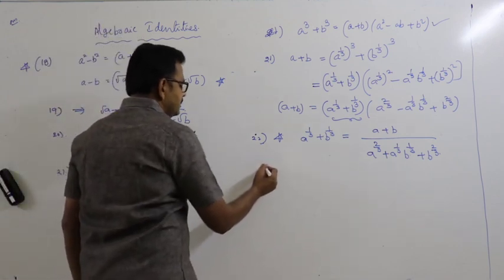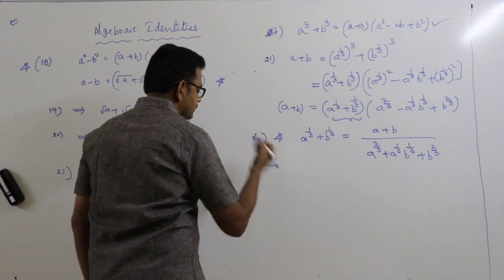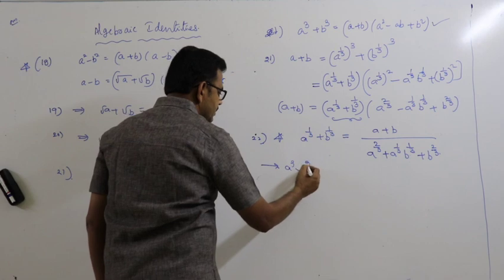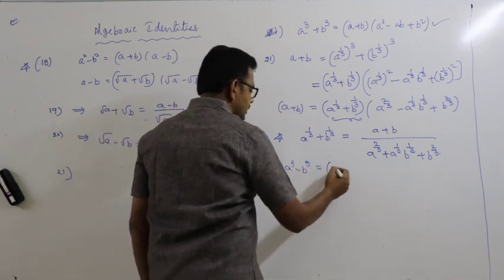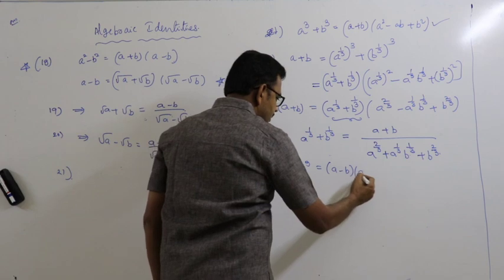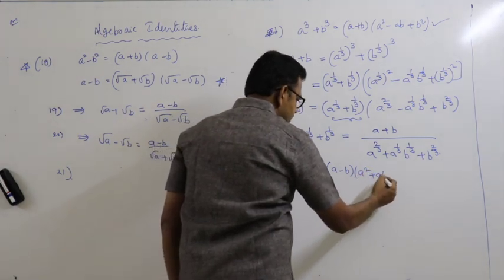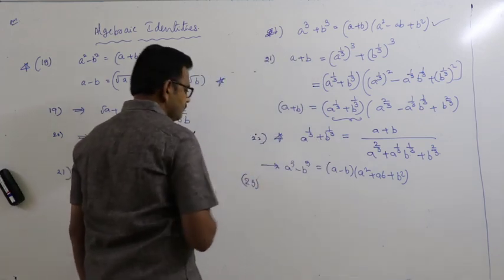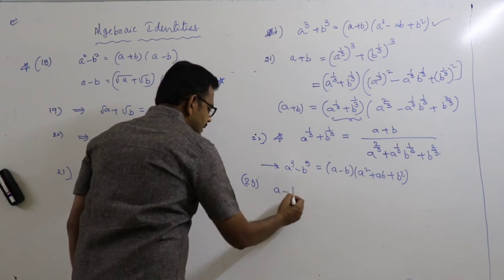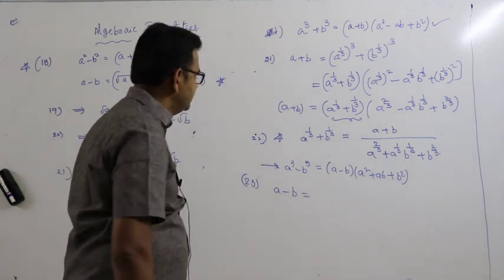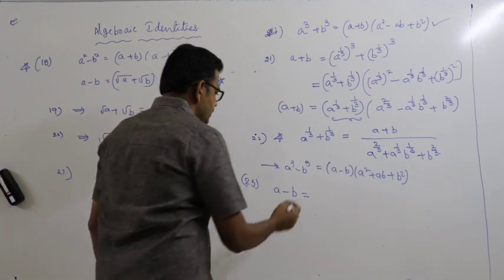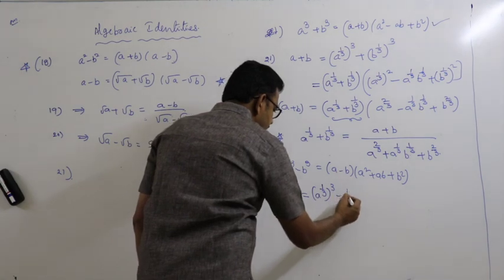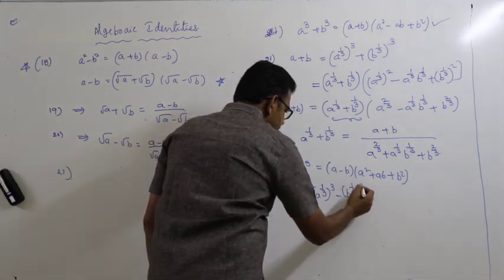And similarly, you know this: a cube minus b cube is equal to a minus b into a square plus ab plus b square. Now a minus b can also be written as a power 1 by 3 whole cube minus b power 1 by 3 whole cube.